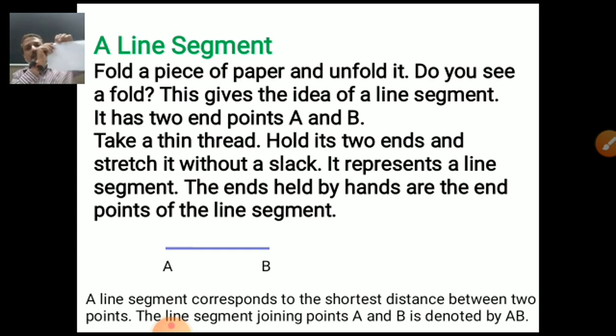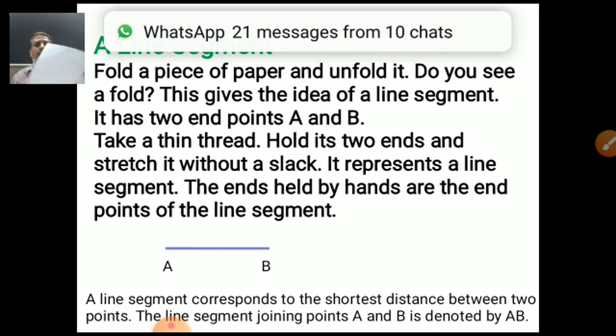When you fold it from anywhere, just crease it. This gives the idea of a line segment. Have you seen the one line segment, student, here? Straight line. Yes, this is the straight line. It has two endpoints A and B. Suppose two endpoints here, one A and one B.